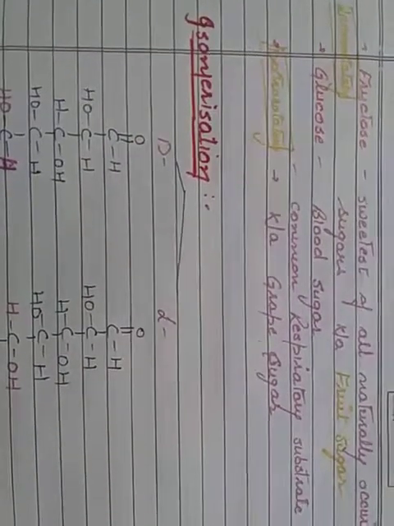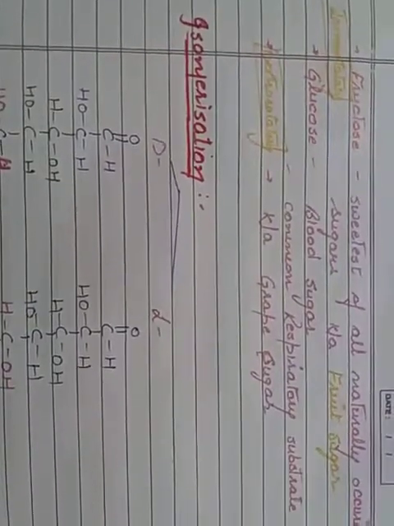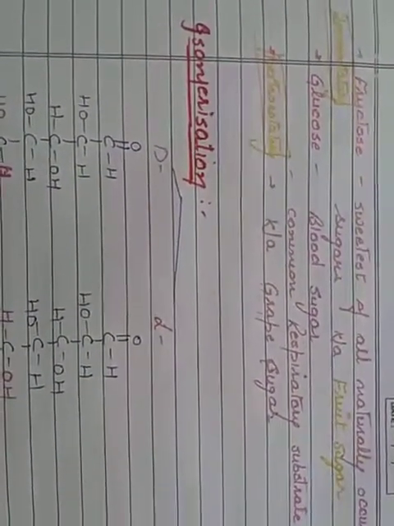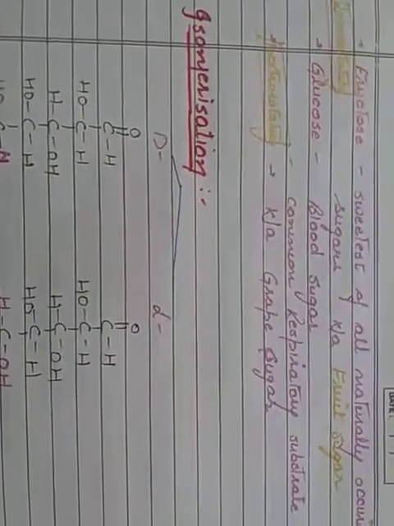It is laevorotatory. Here laevorotatory means that when plane polarized light, meaning the light which is in one plane, is passed through the solution of fructose, it rotates that plane polarized light to the left. A substance is said to be laevorotatory only when it rotates the plane polarized light to the left. So fructose has the tendency to rotate the plane polarized light to the left, hence it is known as laevulose sugar.